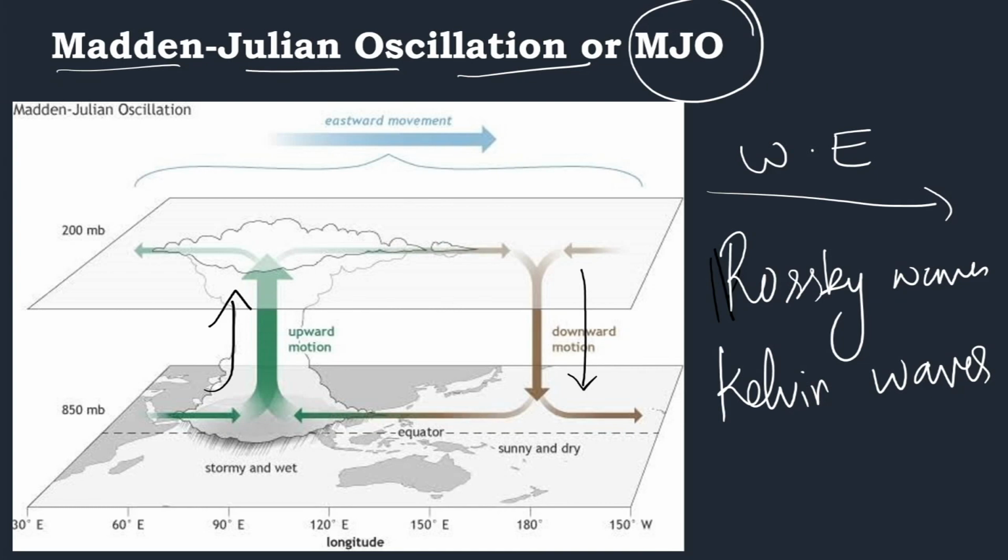And once again, you can see the two vortices on either side of the equator. So we know the Rossby waves will have two vortices. To the north of the equator, there will be certain vortices. To the south of the equator, again you will have vortices. So on the two sides you have vortices, to the north and to the south of the equator. And on the other hand, you can see this is moving from ground towards the sky, upward motion. On both sides there is a movement from the ground to the sky. That is called the MJO.